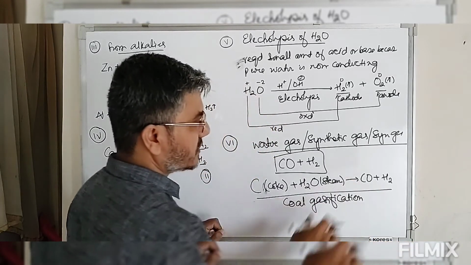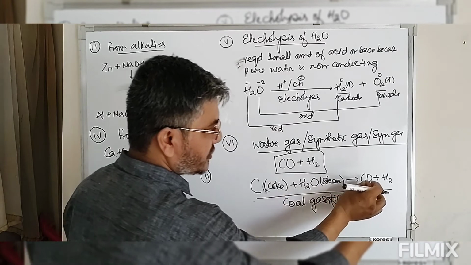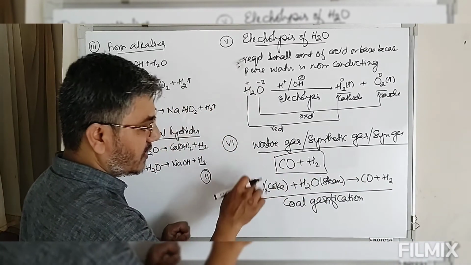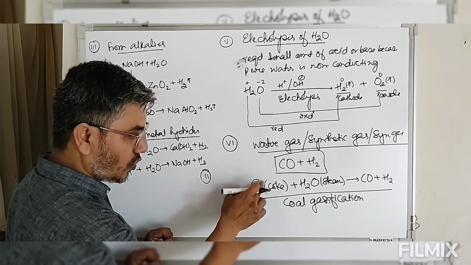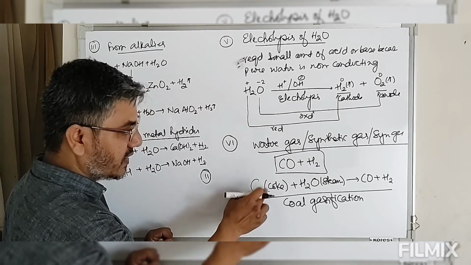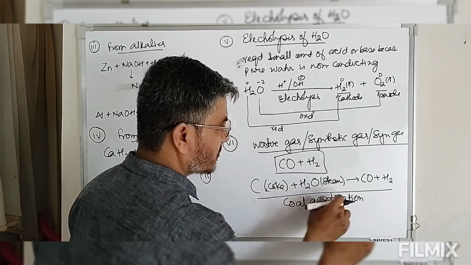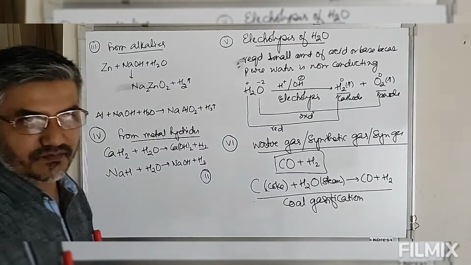because we are producing this water gas. This is a mixture of carbon monoxide and hydrogen gas which is known as water gas. This is from coke, that is coal. In coal you have carbon present. When we pass carbon plus steam, we call this coal gasification.